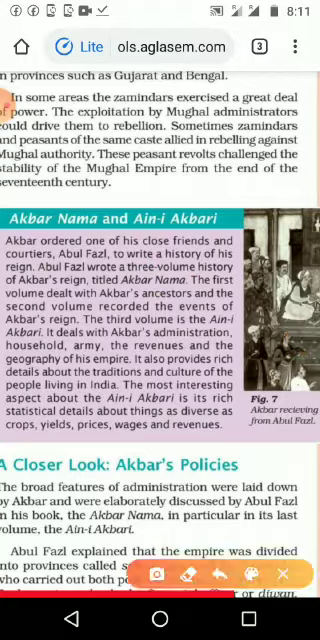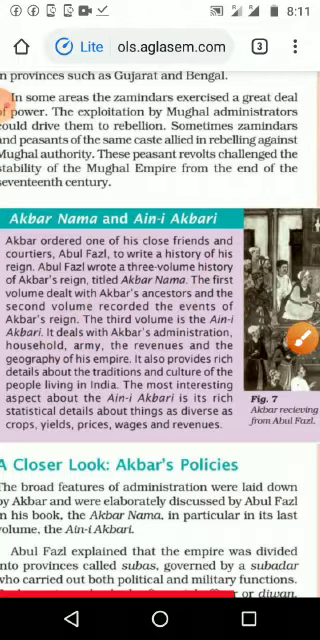The first volume dealt with Akbar's ancestors, meaning his father, grandfather and great-grandfather; those details are in the first volume. The second volume recorded the events of Akbar's reign. In the time of Akbar's rule, whatever things happened are recorded in the second volume. The third volume is the Ain-i Akbari. It deals with Akbar's administration, household, army, revenue and the geography of his empire.